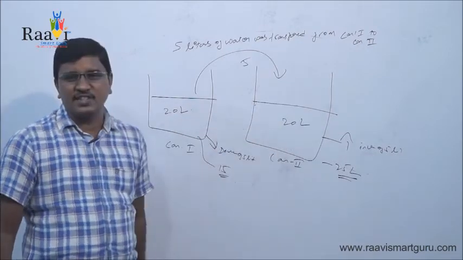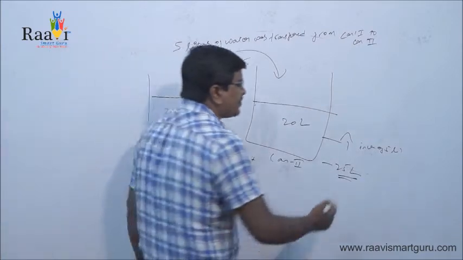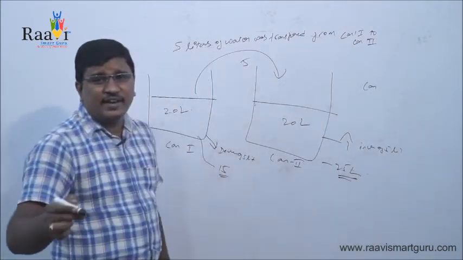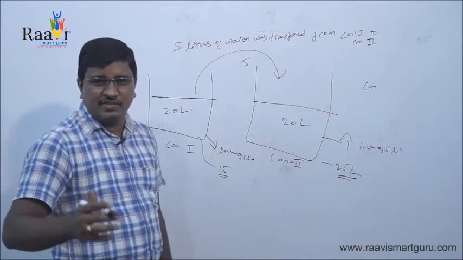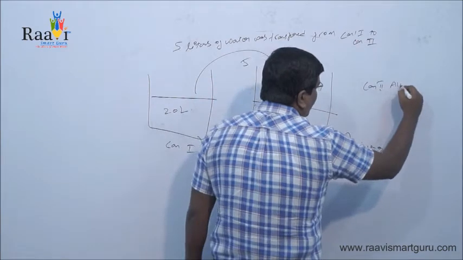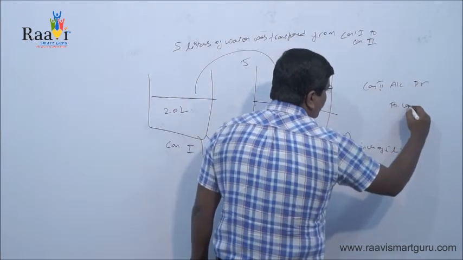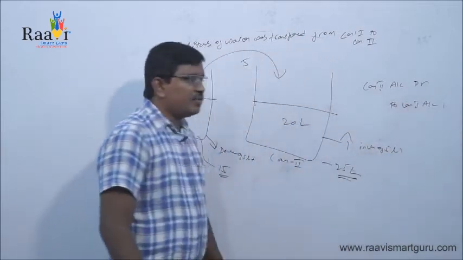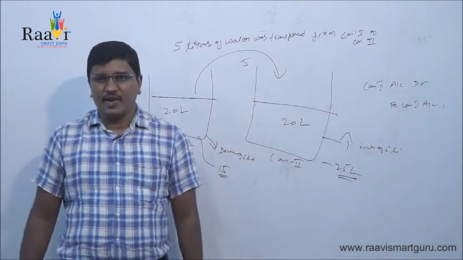Now if you post this to the journal entry, how will you be posting? Benefit giving activity is known as debit, benefit receiving activity is known as credit. Now in this case we will be writing it as Can 2 account debtor to Can 1 account.